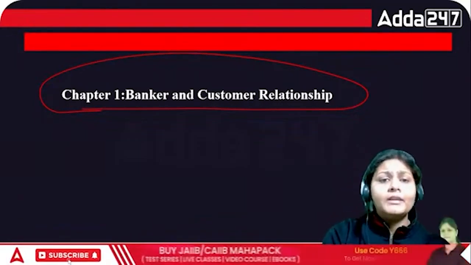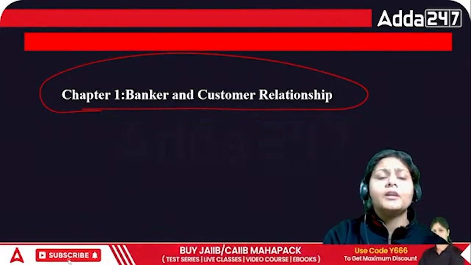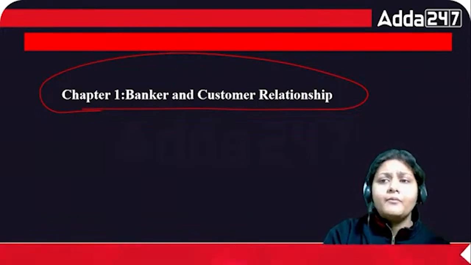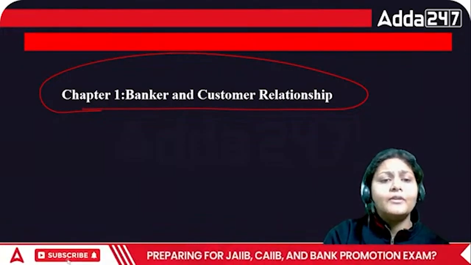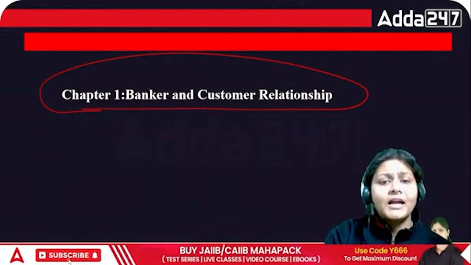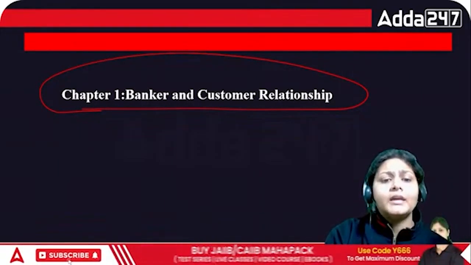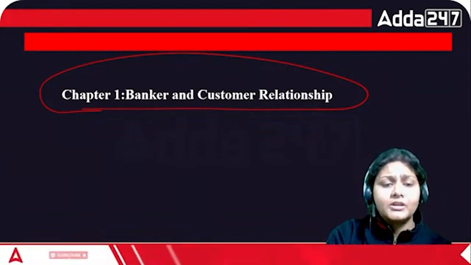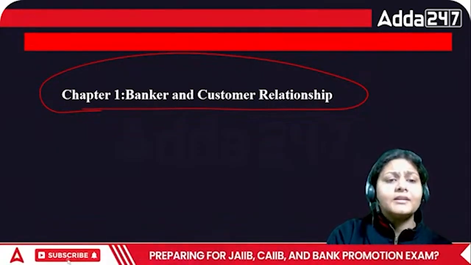Normally what happens here is whenever a customer submits the account opening form, then there will be a relation according to the banker customer relationship.